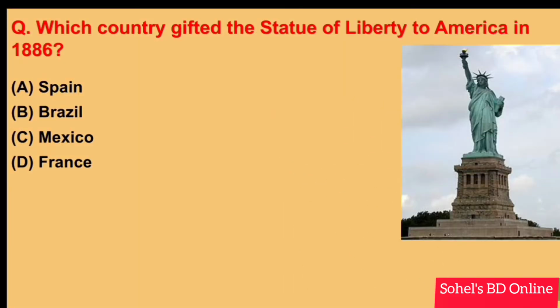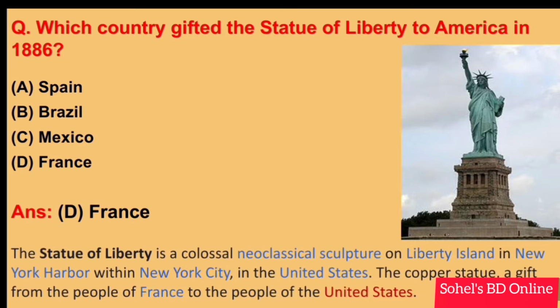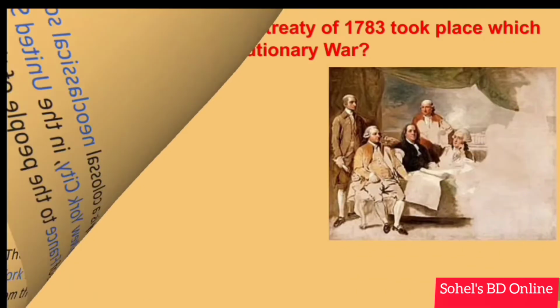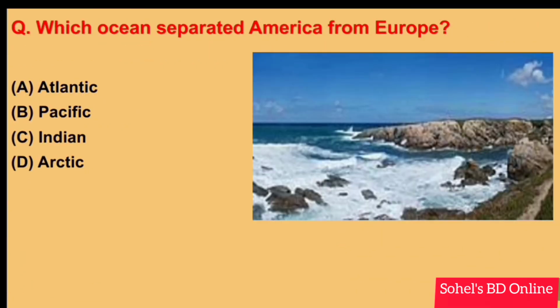Which country gifted the Statue of Liberty to America in 1886? Answer D. France. The Statue of Liberty is a colossal neoclassical sculpture on Liberty Island in New York Harbor within New York City in the United States. The copper statue, a gift from the people of France to the people of United States.